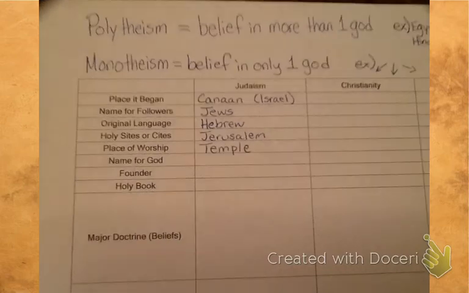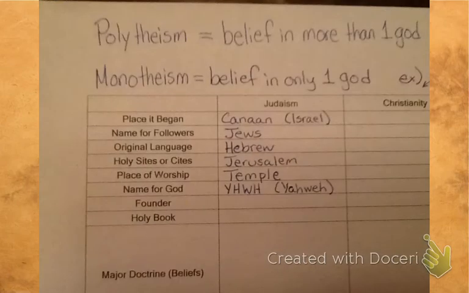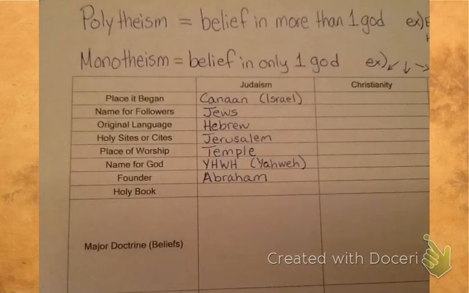When Jews go to worship, they go to what they call a temple. And their name for God is Yahweh. It's spelled in all caps YHWH because in Hebrew that word does not have any vowels, and it's very particular because technically you're not supposed to say that word out loud. It's an abomination. So we add in vowels so that we can say the word out loud. And we'll talk more about that in class. Another name for God was also Jehovah for a while.